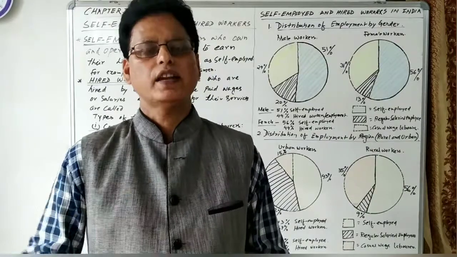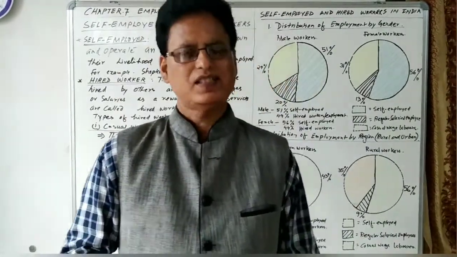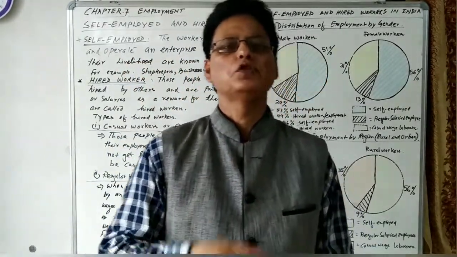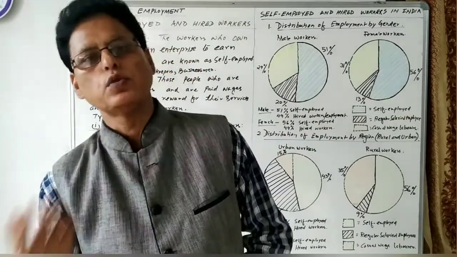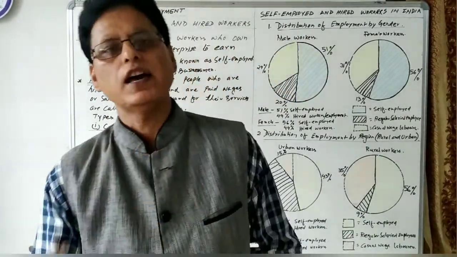Regular employees get different types of benefits: the benefit of the provident fund, health insurance, and pension or retirement benefits.